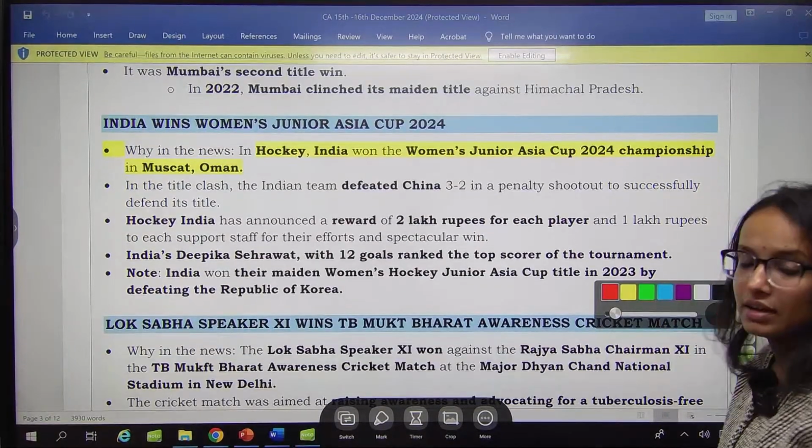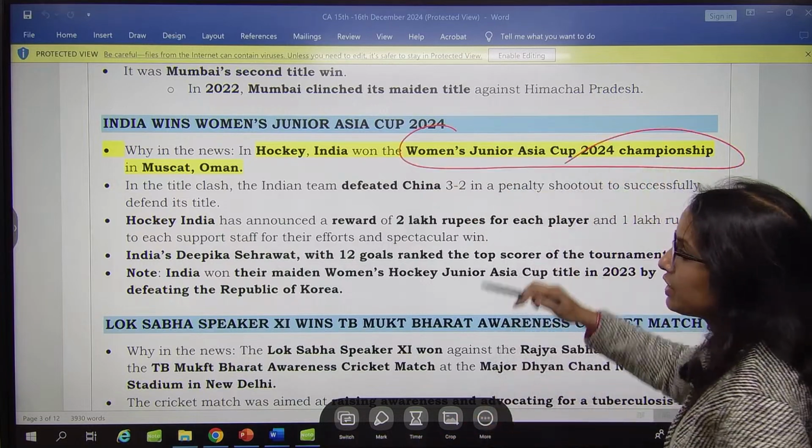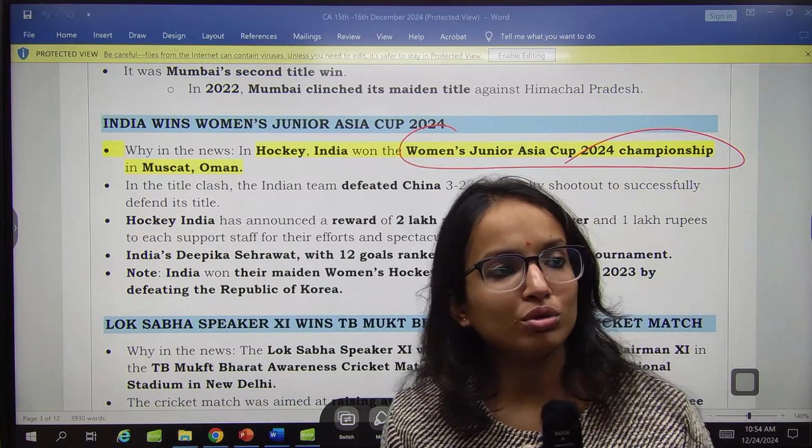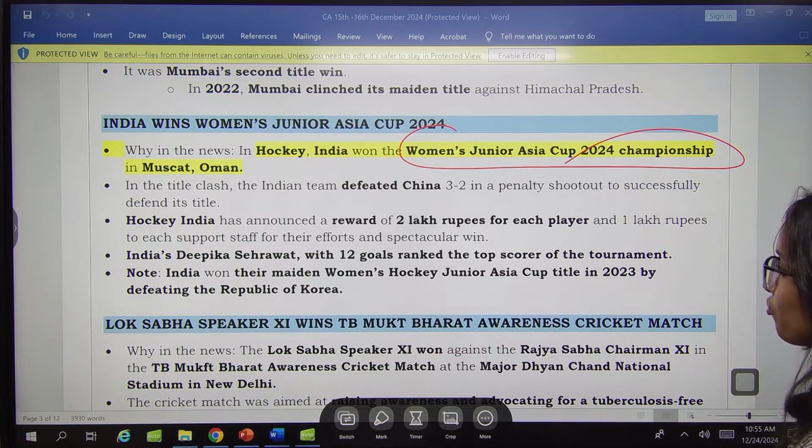Then in hockey, this can be important. India has won the Women's Junior Asia Cup 2024, which was held in Muscat. So remember, India has won the Women's Junior Asia Cup 2024.